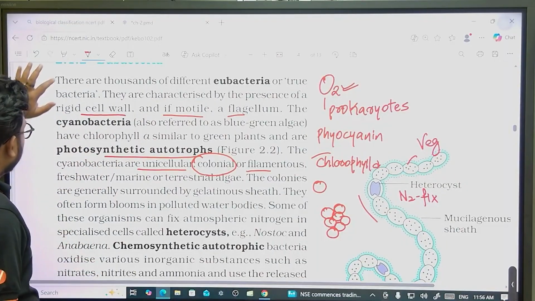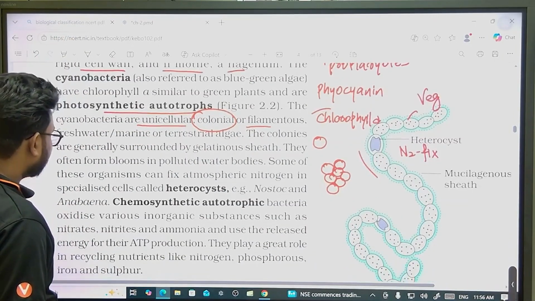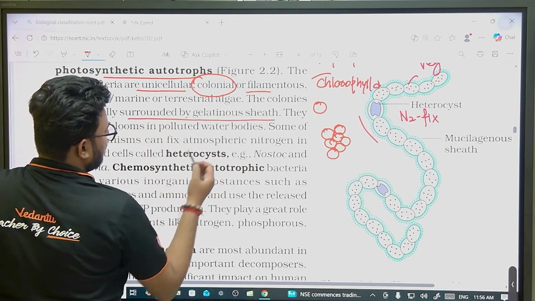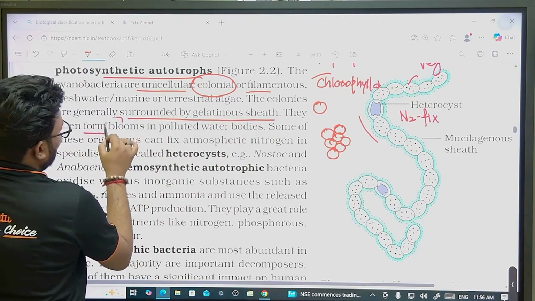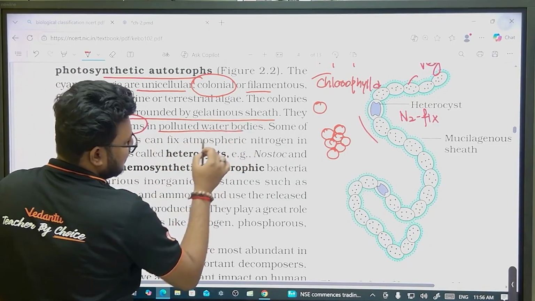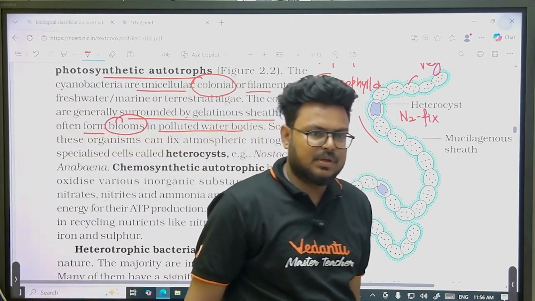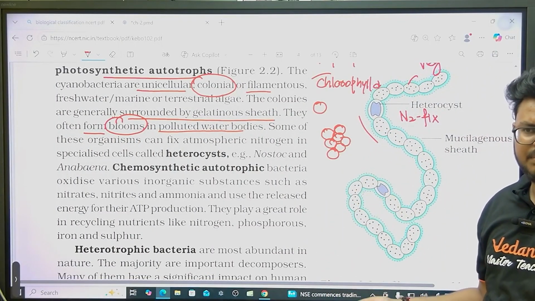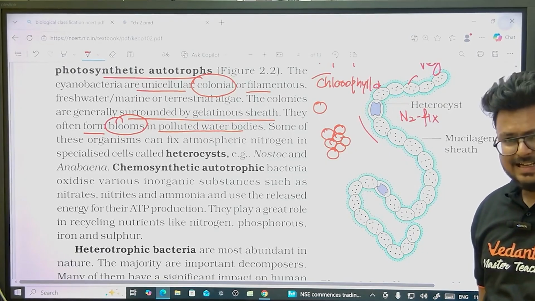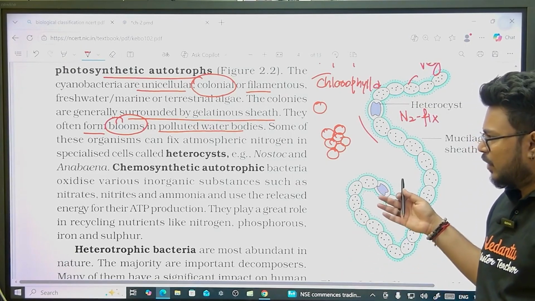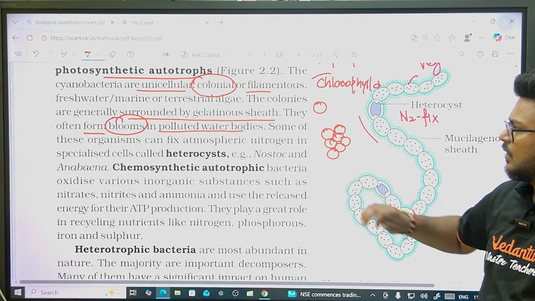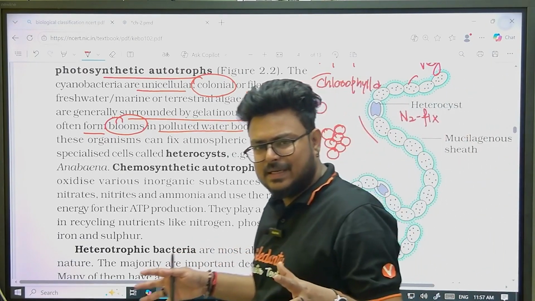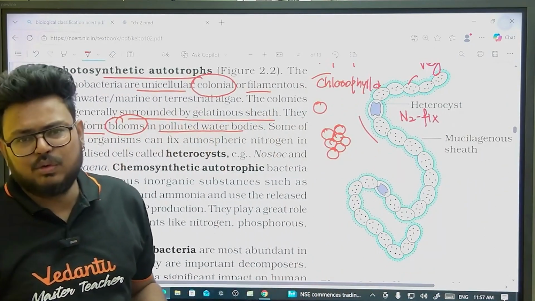So they are surrounded by a mucilage sheath. They are generally surrounded by a gelatinous sheath. They often form blooms in polluted water bodies. Because they can do photosynthesis, they can grow easily. In polluted water bodies, they will get nutrition also, like ions and minerals. So in polluted water bodies, I mentioned what? Blooms. That means they grow at a very large speed, and they form algal blooms.